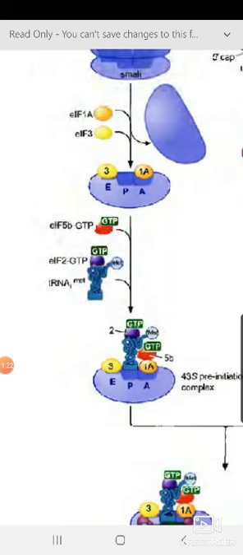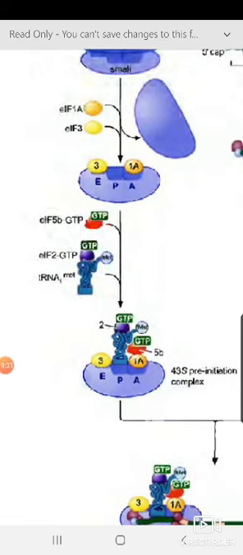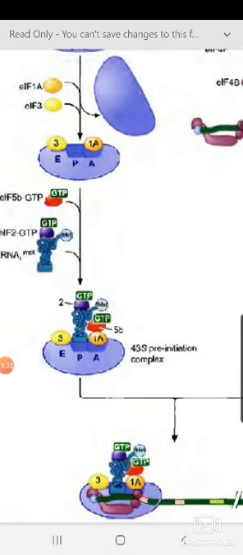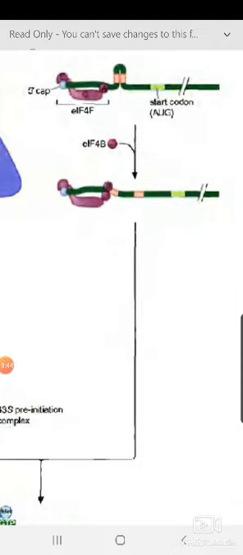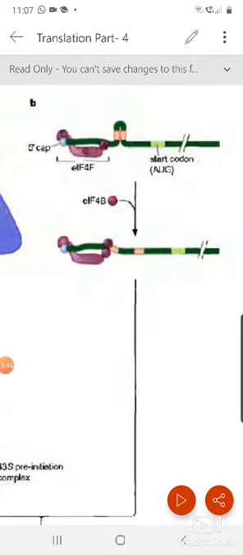Together, these two GTP-binding proteins position this methionine in the P site of the small ribosomal subunit, and you see, after association of all these things, this is named the 43S pre-initiation complex. Remember, this is a pre-initiation complex. When this is happening, you see on the right-hand side, what was happening here?